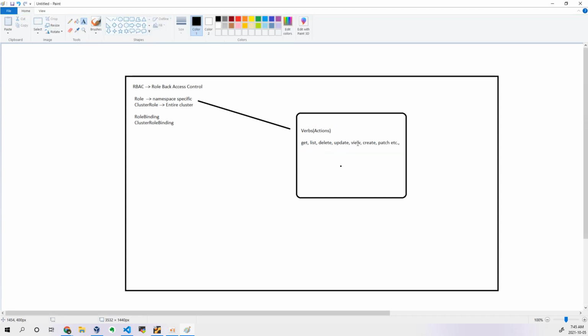Every action has a certain meaning, right? If you want to delete that particular object, the action is called delete. If you want to update some changes, let's say when you're executing the kubectl edit command, that is nothing but update.